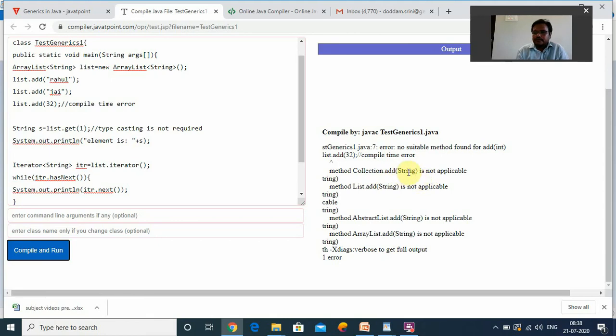See, this is the signature actually. This is not applicable here, meaning you are adding an integer. That is an error, right? I think all of you observed this particular type of error.